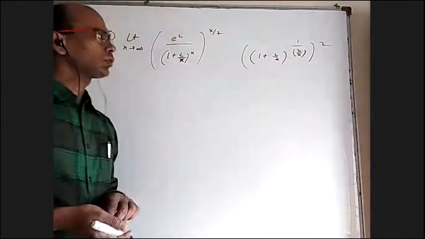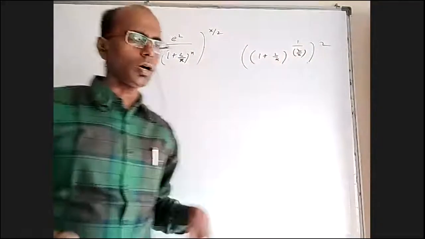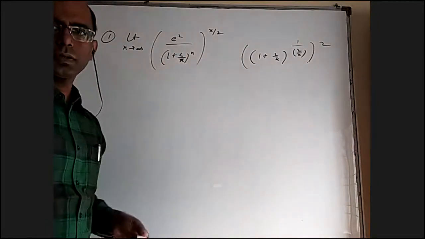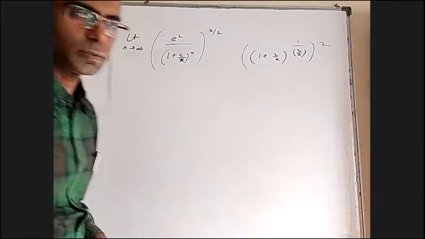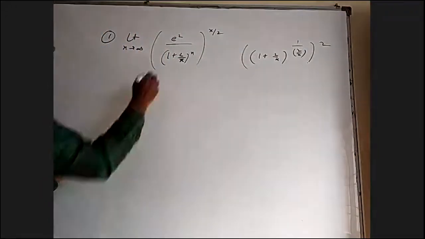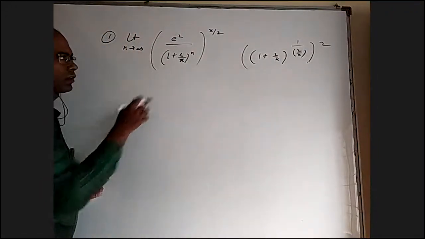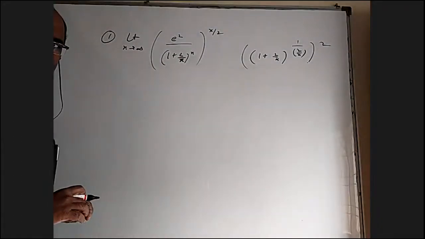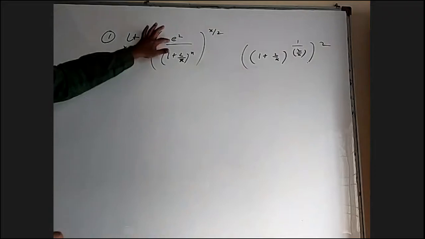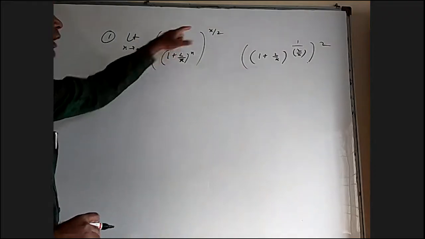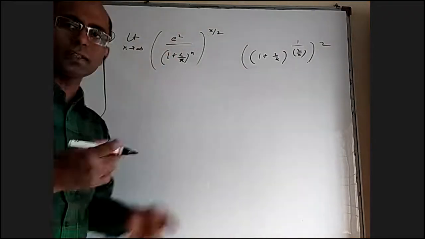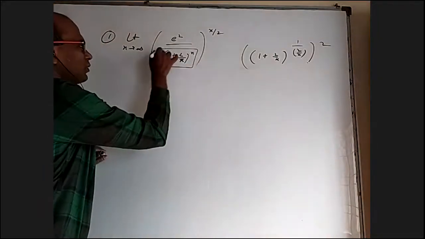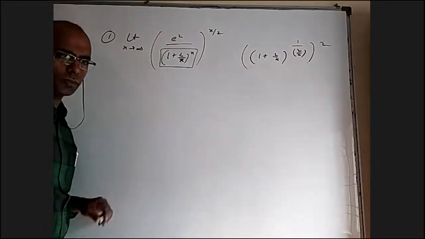So this is becoming e square, and the whole expression has base becoming 1 and the power becoming infinity. We have the formula e power (f of x minus 1) into g of x. We can use that. The denominator limit is e square, pretty clear, right? Yes, sir. So this is e square, this is e square, base becoming 1 and power becoming infinity, again in the form of 1 power infinity.